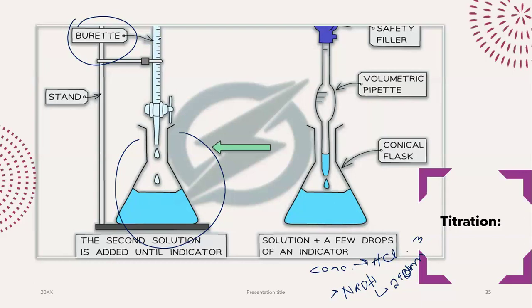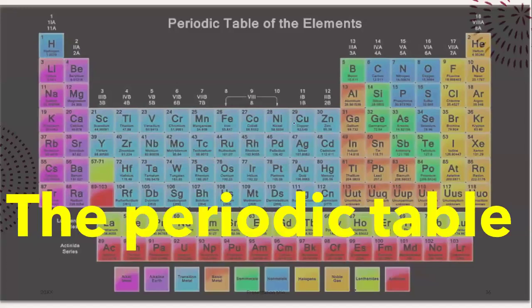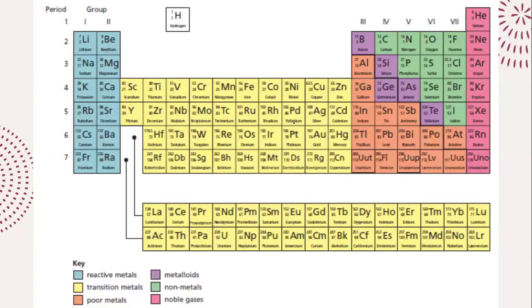Now, aside from acids and bases, another major topic is obviously our periodic table, right? Now, in our periodic table, you can go ahead and divide the periodic table into three portions. We're going to study it in three portions. We have metals, we have our transition elements, and we have our halogens. Now, first of all, some quick rules about the periodic table.